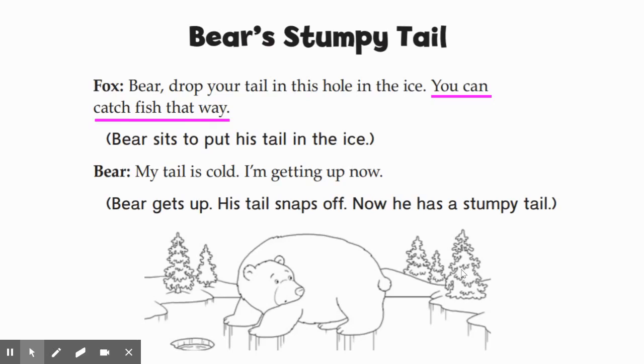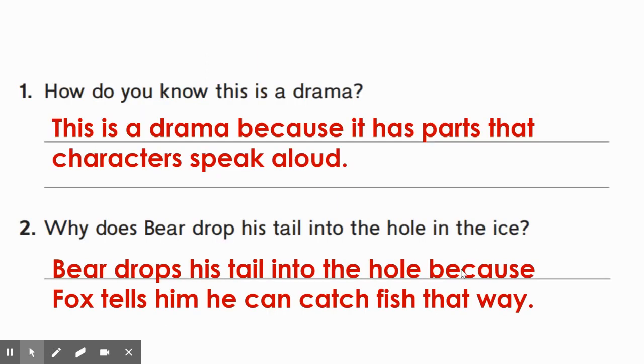Do you think that Fox was being truthful with Bear, that he could really catch fish that way? I'm not so sure. But that is why he did it. Bear drops his tail into the hole because Fox tells him he can catch fish that way.